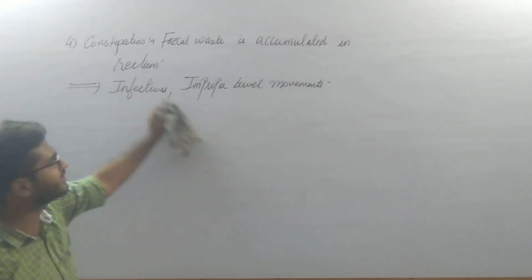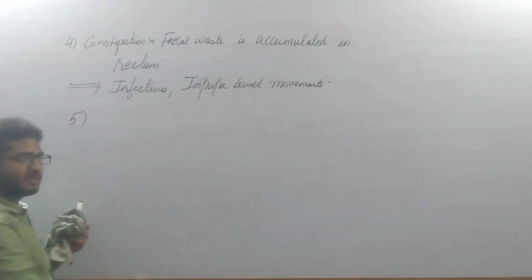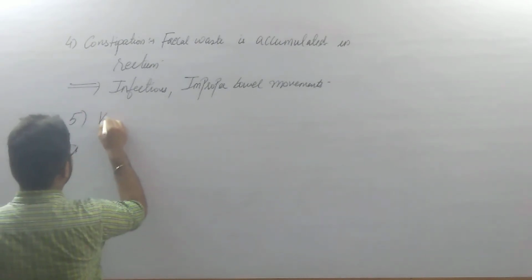This all can be the probable reasons for constipation. Then the last disorder that we have to discuss is vomiting.